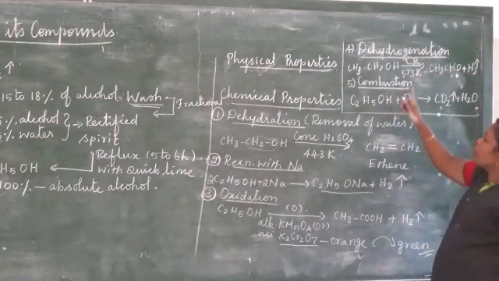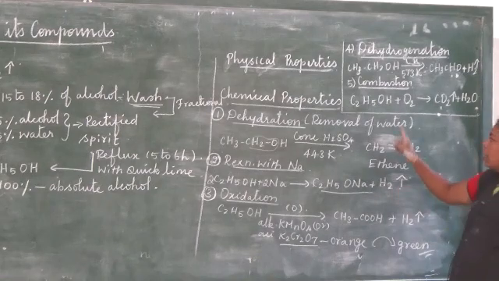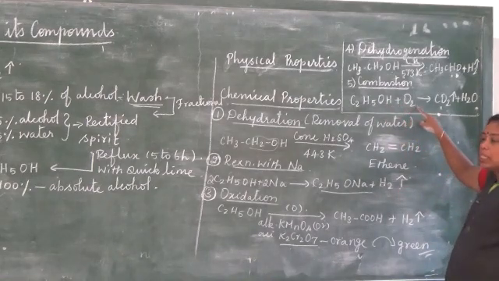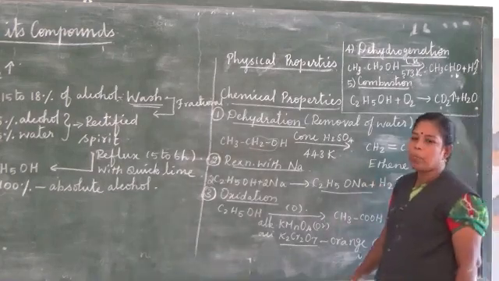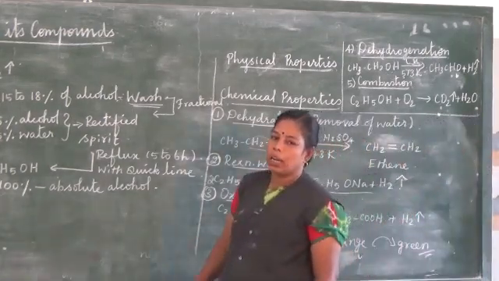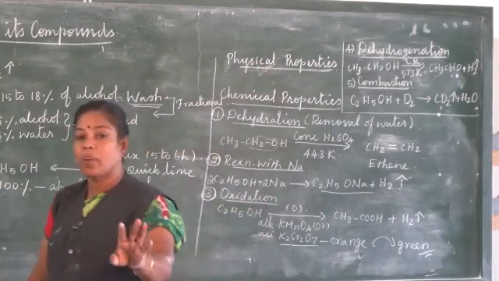And then the last property is combustion. When ethyl alcohol burns in oxygen, it forms carbon dioxide and water. So these are the chemical properties of ethyl alcohol. Next we are going to see the uses of ethyl alcohol.